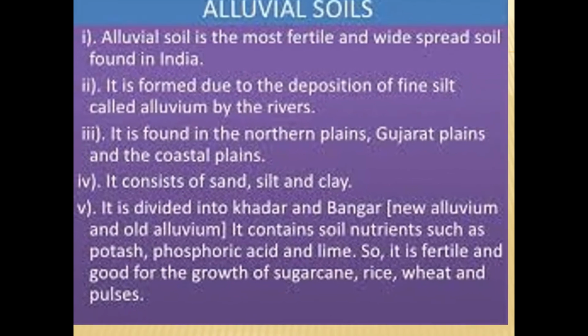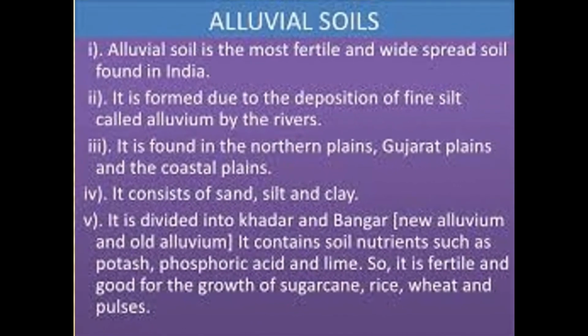Children, the first is alluvial soil. It is the most fertile soil. Entire northern plains are made of it. It is classified into two types based on the age, old age and new age. Old age alluvial soil is called Bangar and new age alluvial soil is called Khadar. It is good for the growth of sugarcane, wheat, etc.